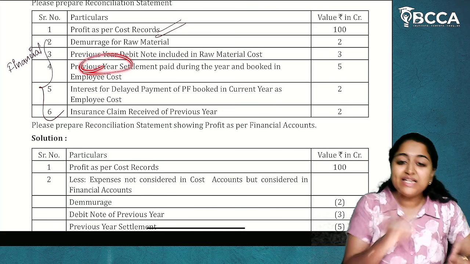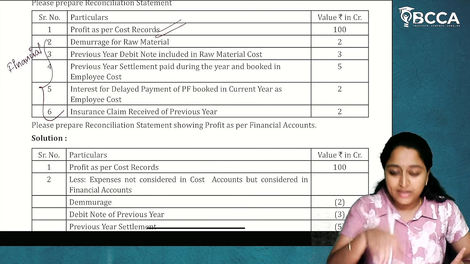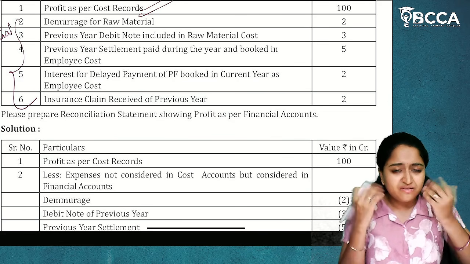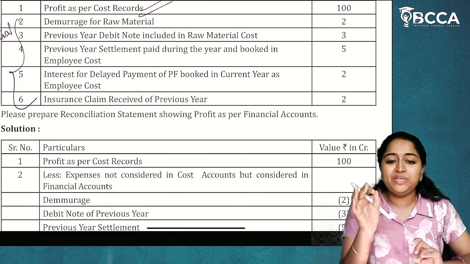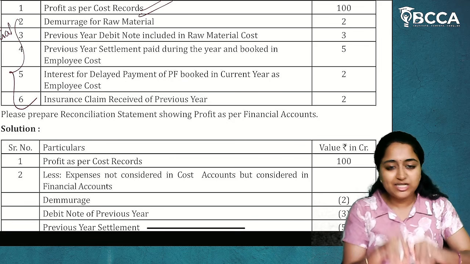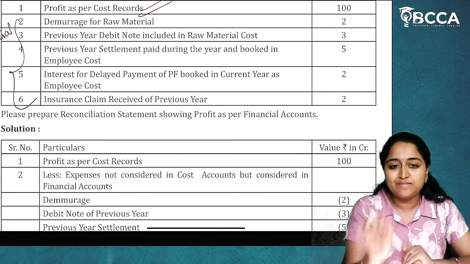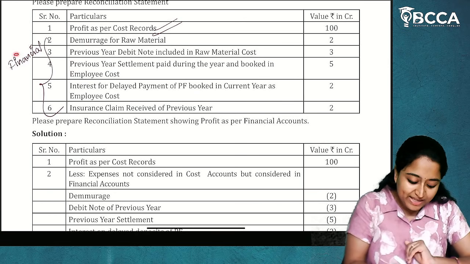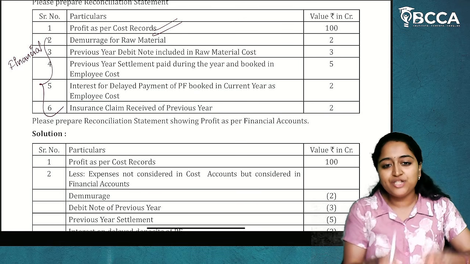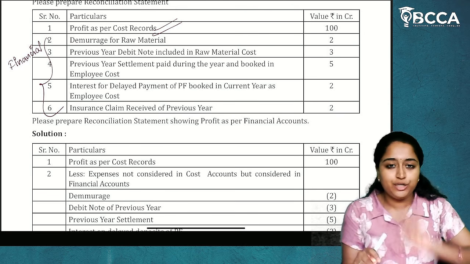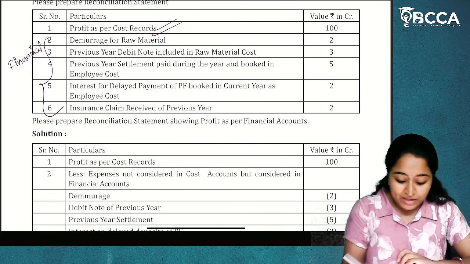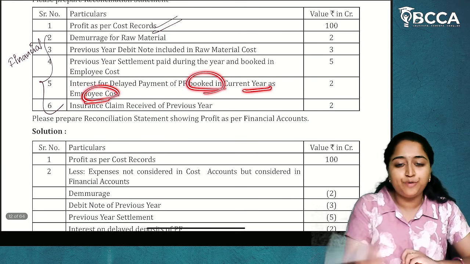Next, previous year settlement paid during the current year and booked in the employee cost. That is previous year, current year, we are not concerned about. Employee cost, which means expenditure. Expenditure of previous year, which is paid in this current year. So, for the current year, we had an expenditure of employee cost. This is recorded in the financials, but this is not considered in the cost records. Expenditure which is not considered in the cost records, reduce. 5 crores less.